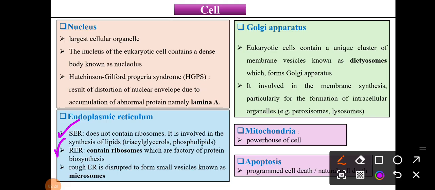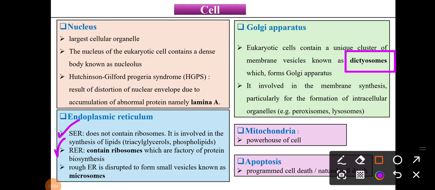The next is the Golgi apparatus. What is the Golgi apparatus? The eukaryotic cell contains a unique cluster of membrane vesicles known as dictyosomes, which form the Golgi apparatus. Means your dictyosomes convert into the Golgi apparatus, so please remember this word dictyosomes. Next, it is involved in membrane synthesis, particularly for the formation of intracellular organelles, that is peroxisomes and lysosomes. These are also organelles that we will see later. So these are formed from the Golgi apparatus.